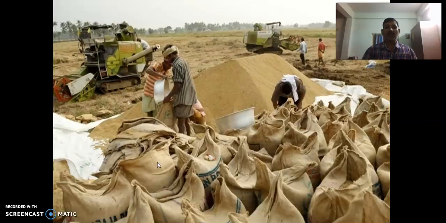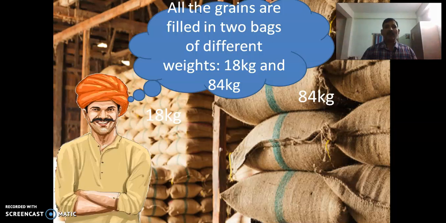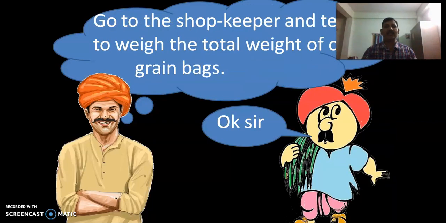Now, a farmer is thinking like this. All the grains are filled in two types of bags of two different weights. One is 18 kg and the other is 84 kg. He told his servant, go to the shopkeeper and ask him to weigh the total weight of our grain bags.